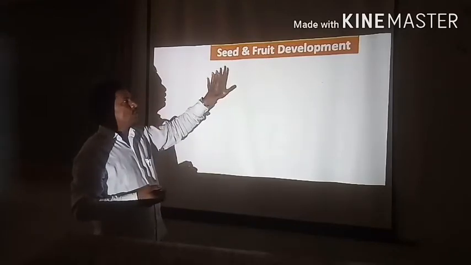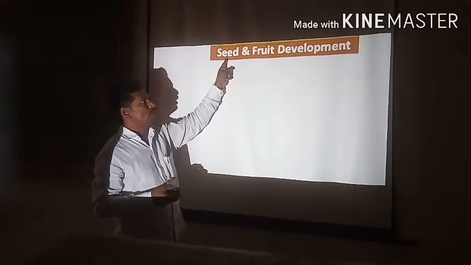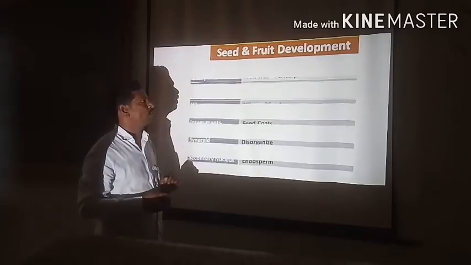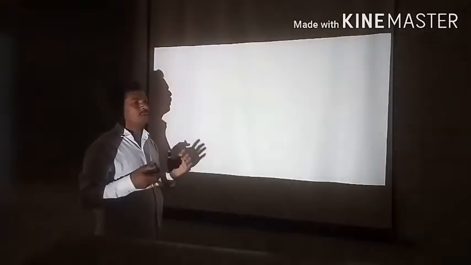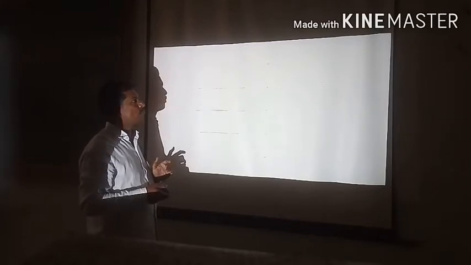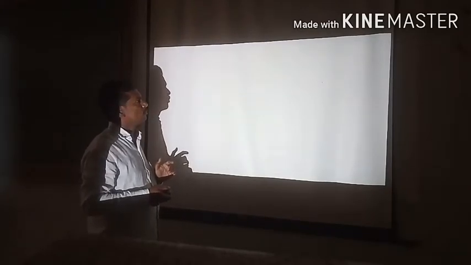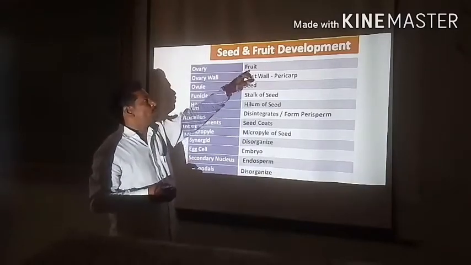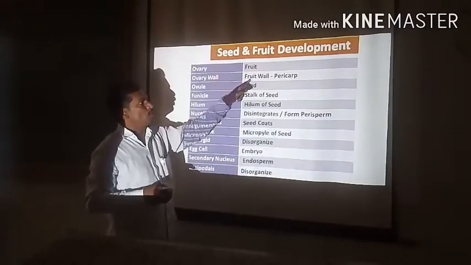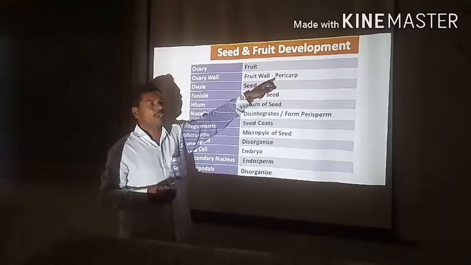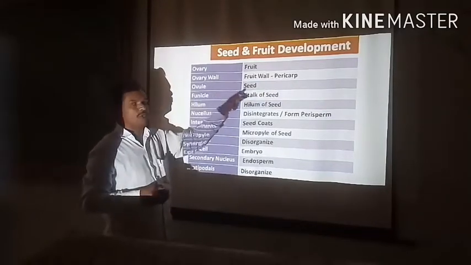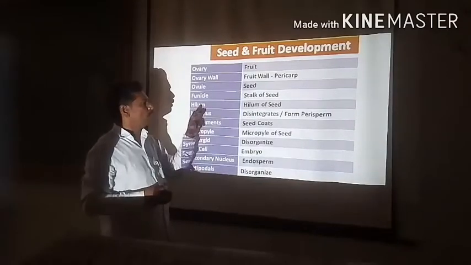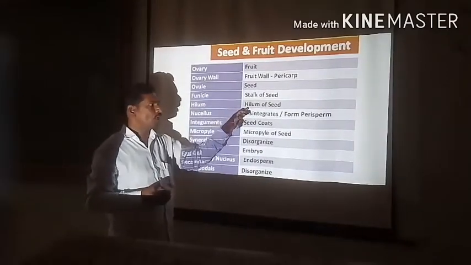Now we have to discuss some part concerning seed and fruit development. See what happens after successful fertilization. The ovary develops into the fruit. The ovary wall becomes the fruit wall, also called the pericarp. The ovule is converted into the seed. The funicle is converted into the stalk of the seed, and the hilum remains as the hilum of the seed.